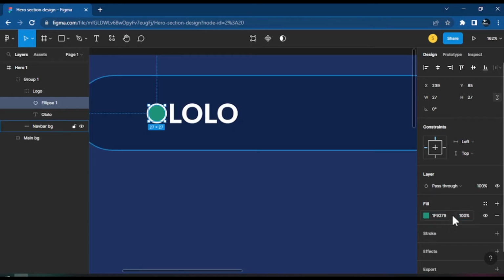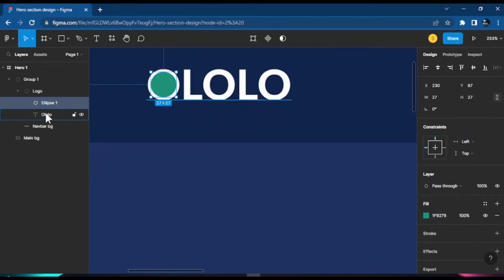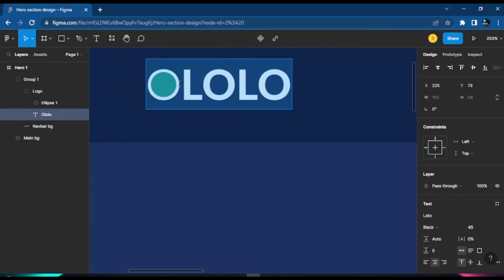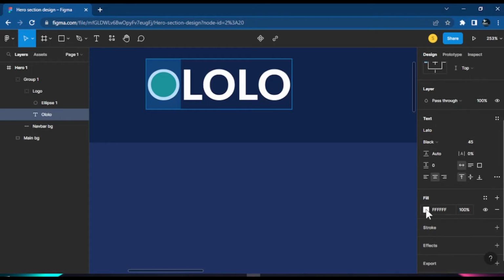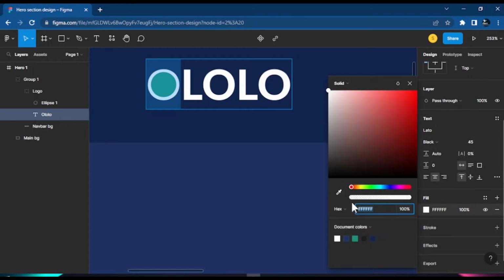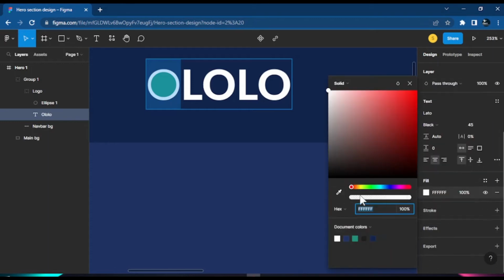1F9270. All right. So what I want is to change the color only for this O in our Ololo. Make it just this color. So let me come here, and you see this color side for the fill. If you come here, you'll go to the color picker. This is what they call the color picker. If you pick that color from there, it will give you the same color. Or if you just click this color, it gives us this green color that we get here. Okay.